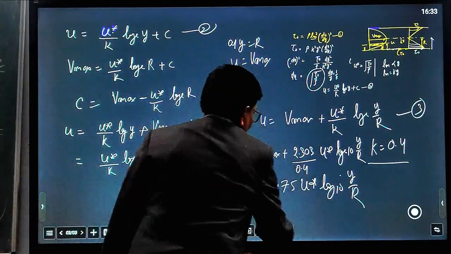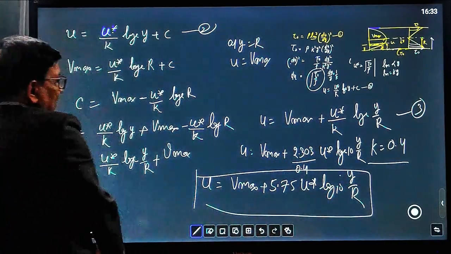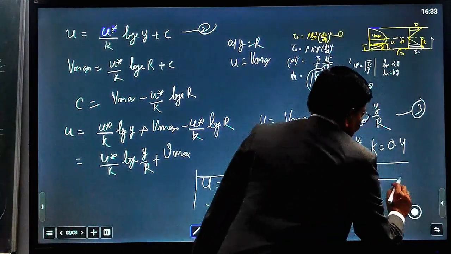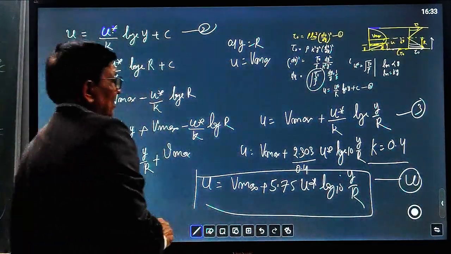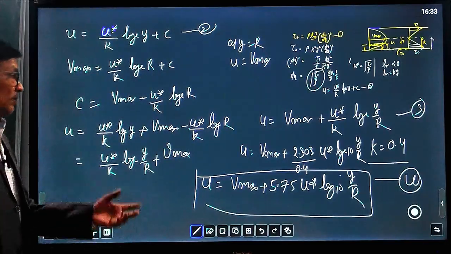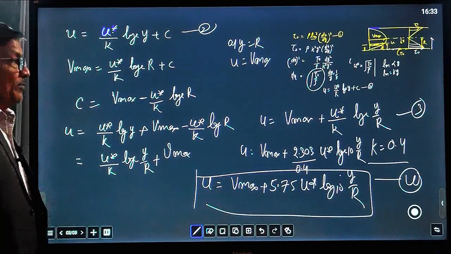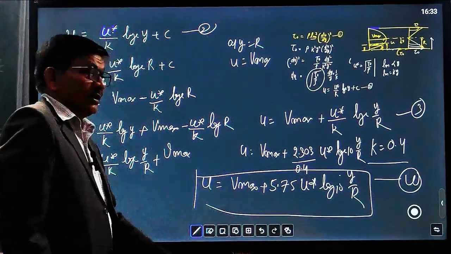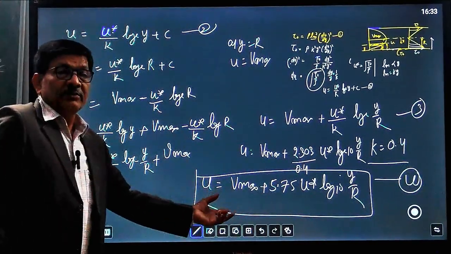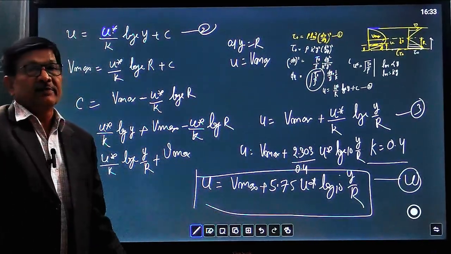This is one of the equations that is the general equation for the universal velocity distribution. Another, more convenient form of the equation we can derive by using this equation. If it is not a dimensionless equation, we can convert this equation into a dimensionless number.